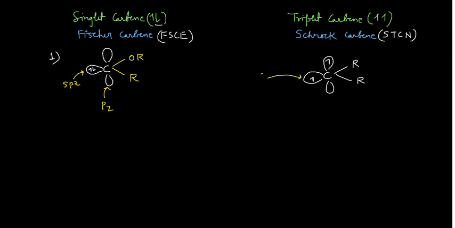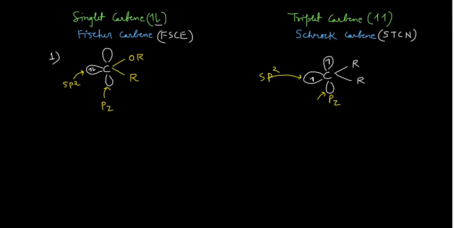This is your sp2 orbital, and this is your pz orbital. So in the triplet carbene, one electron is present in the sp2 orbital, and another electron is present in the pz orbital of the carbon. So it is a triplet carbene. Why? Because it has two unpaired spins. So this is something, guys, very very important.